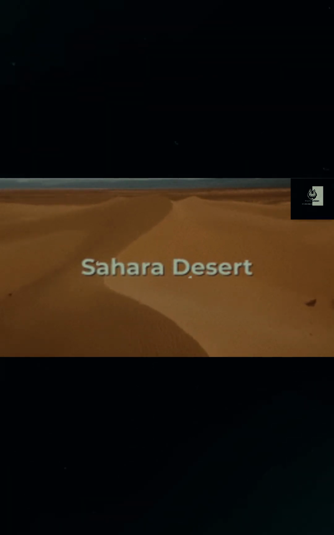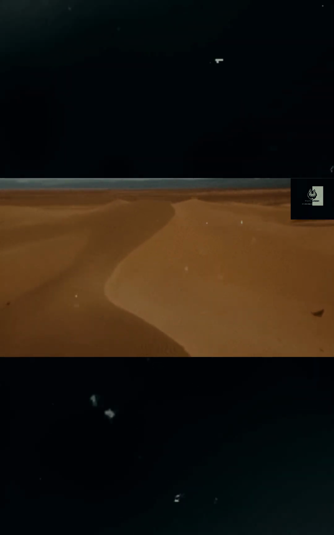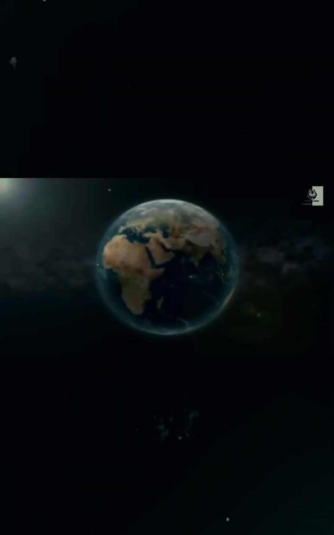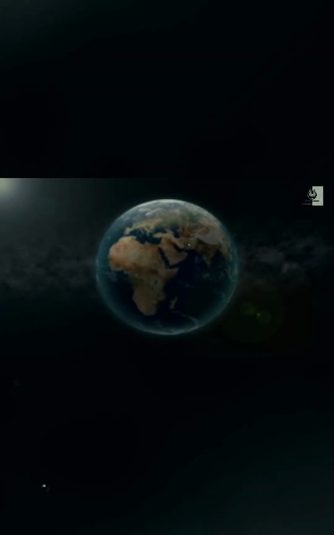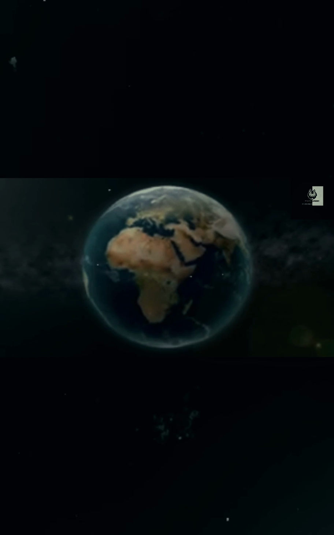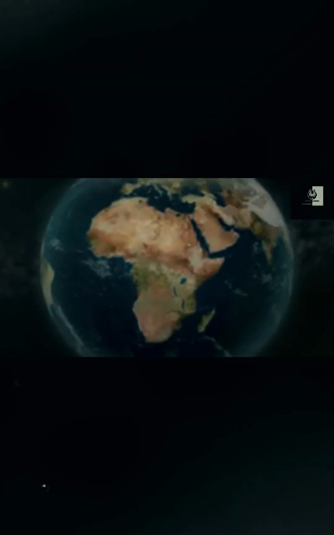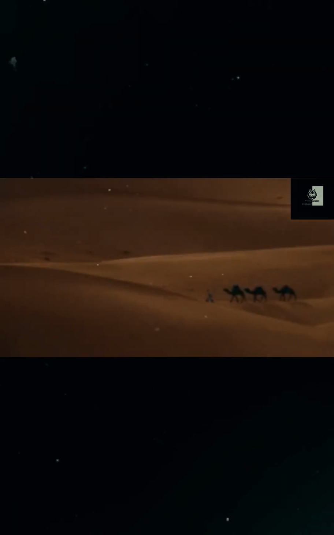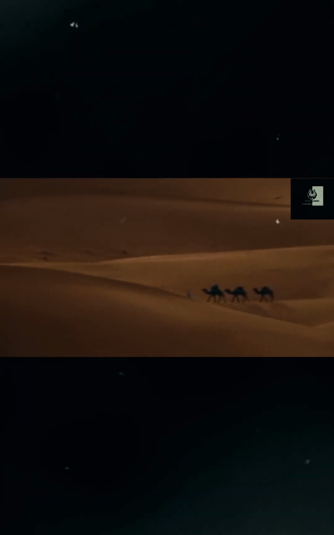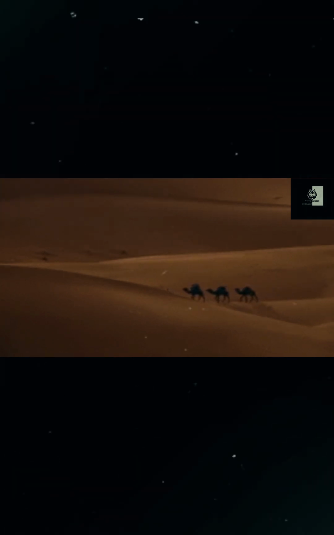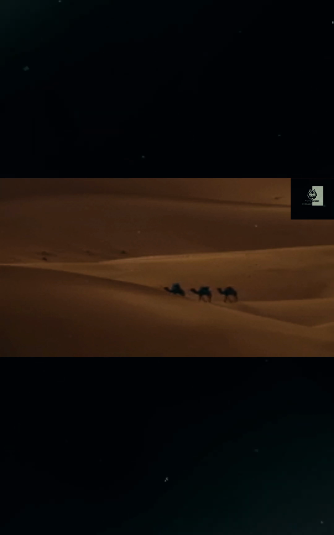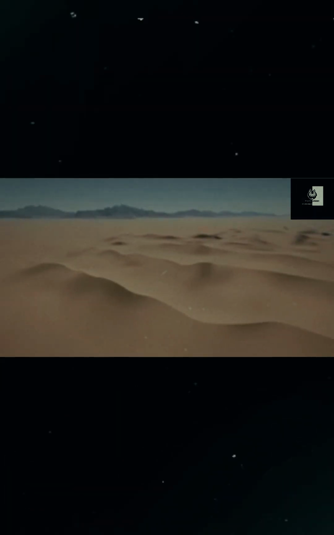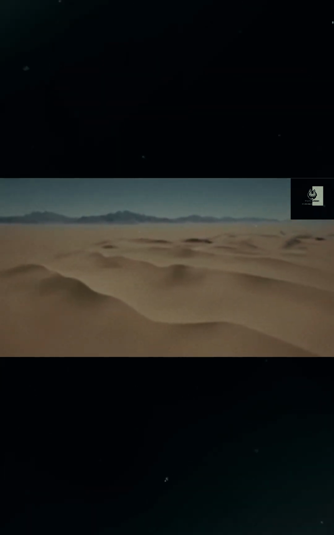The Sahara Desert, which covers an area of around 3.5 million square miles or 9 million square kilometers across North Africa, is the largest hot desert in the world and one of the most extreme environments on the planet. Despite the arid conditions, though, it's home to a surprising range of life forms that have uniquely adapted to survive in such harsh conditions. The Sahara's climate and geography are what have led to these evolutionary pathways.